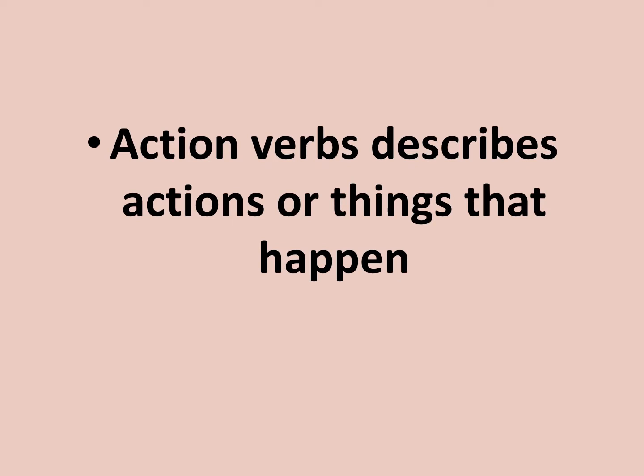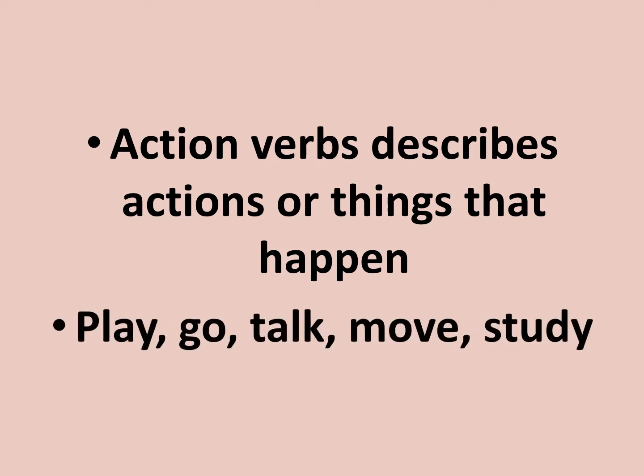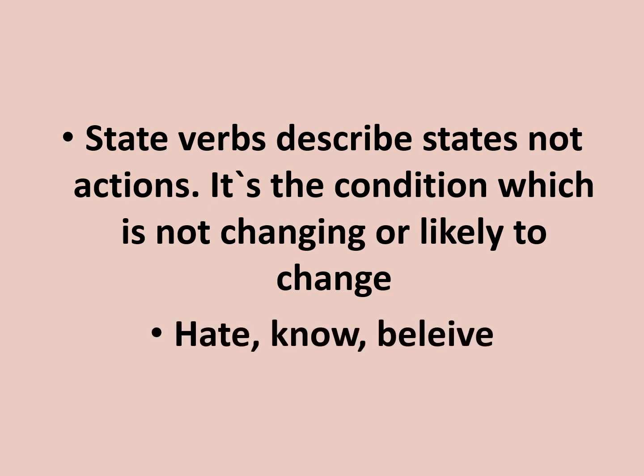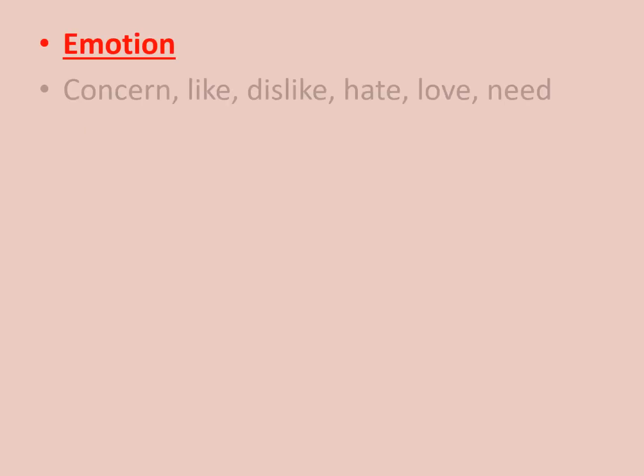Action verbs describe actions or things that happen, like play, go, talk, move, study. All of these are actions that happen. State verbs describe states, not actions. It's a condition which is not changing or likely to change, for example hate, know, believe, love. We have state verbs for emotion, like, dislike, hate, love, need.